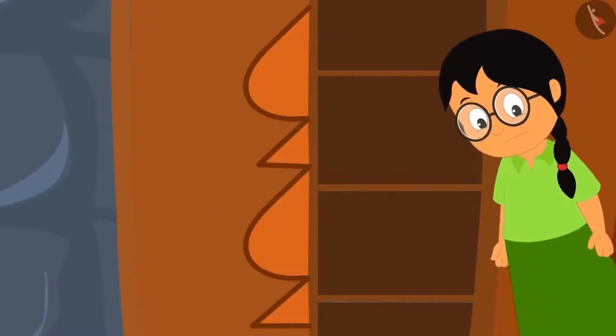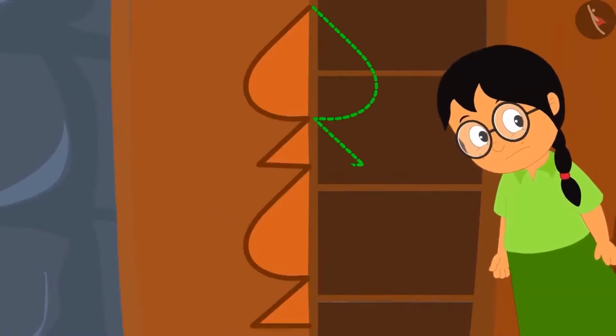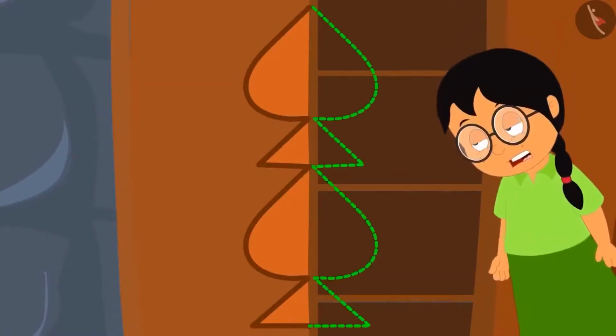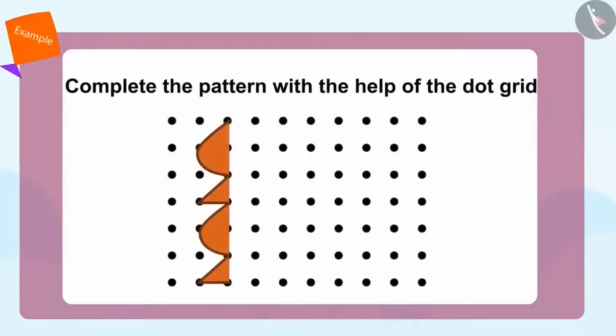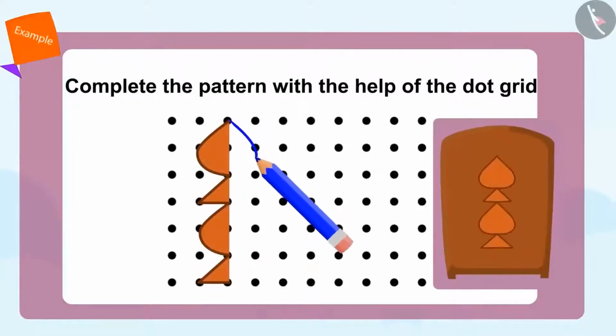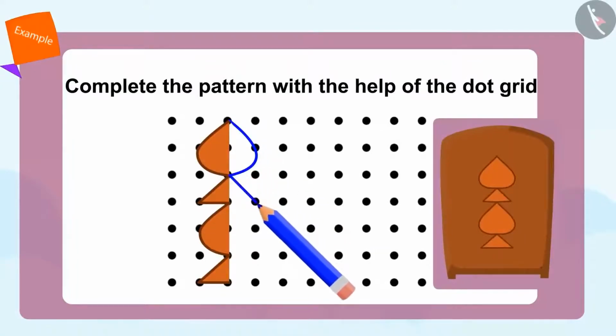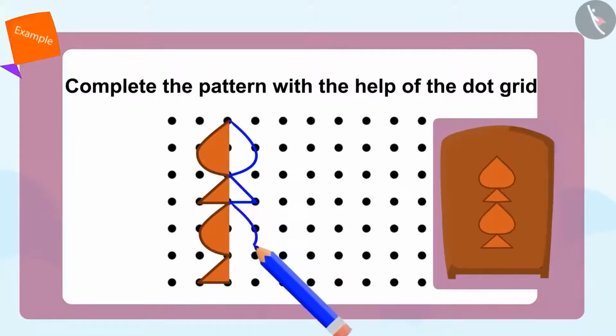She thinks how she can complete the second part of this pattern using the dot grid. Yes, in this way, we can complete the second part of this pattern.